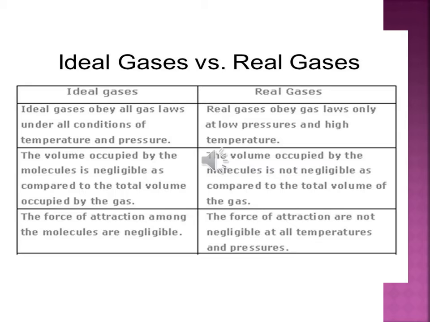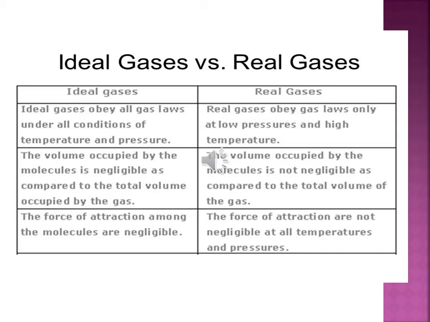First point: ideal gases obey all the gas laws under all conditions of temperature and pressure.